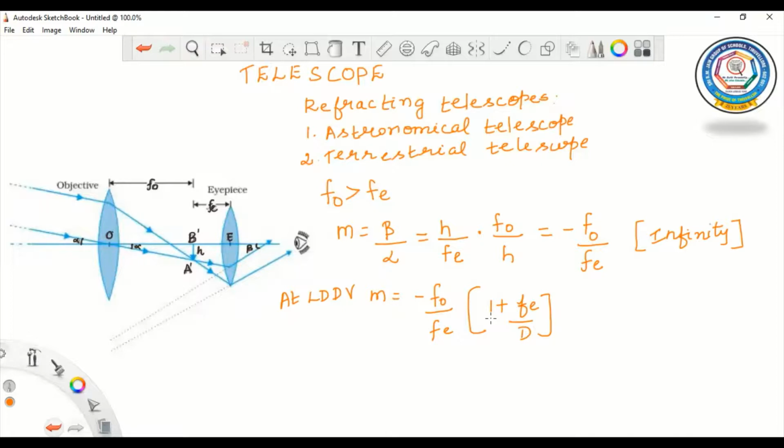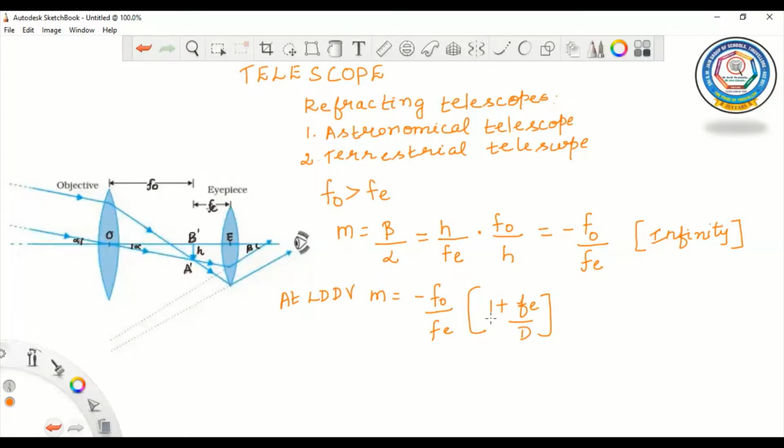Now let us see terrestrial telescope. Actually in terrestrial telescope, we have a pair of inverting lenses which is used to make the final image erect.